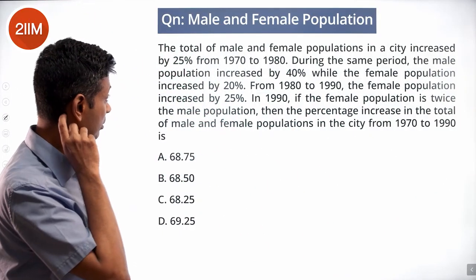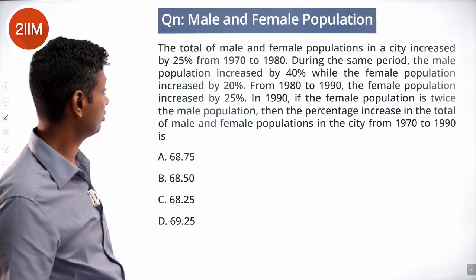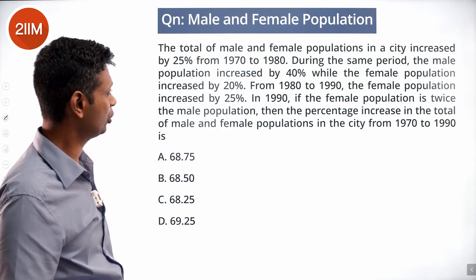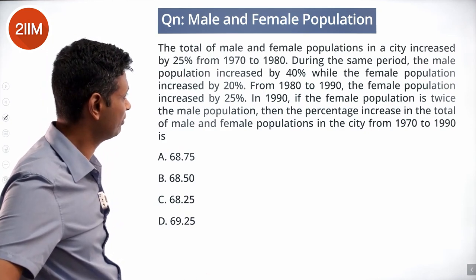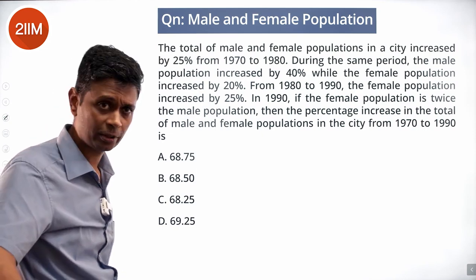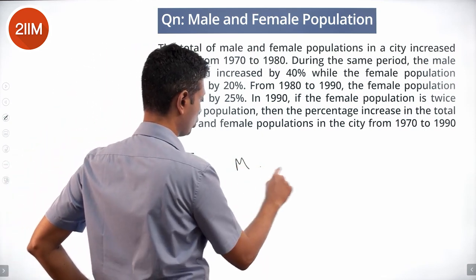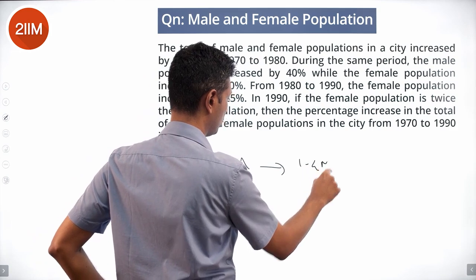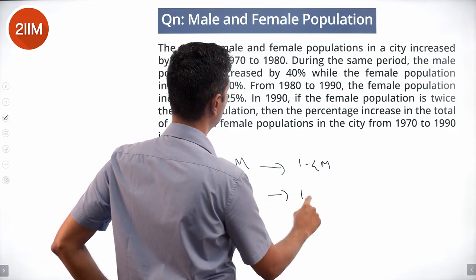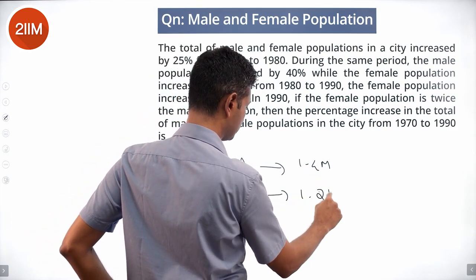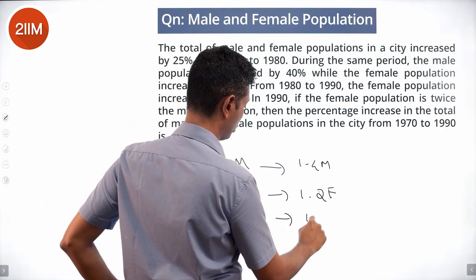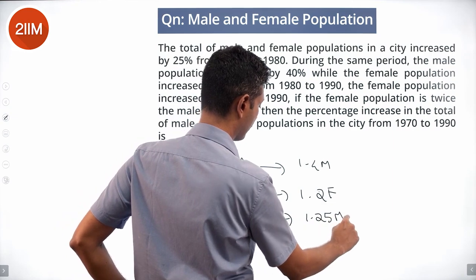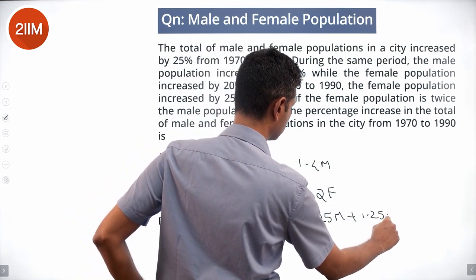The total of male and female populations in a city increased by 25% from 1970 to 1980. During the same period, the male population increased by 40%, while the female population increased by 20%. So male went to 1.4 male, female went to 1.2 female, male plus female went to 1.25 times male plus female.